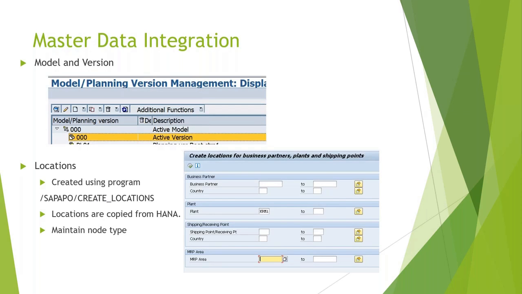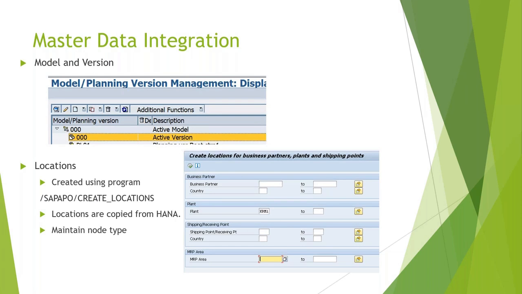Master data integration, starting with model and version. So model and version is very much specific only to APO or PPDS, where all your transaction data which comes from HANA is maintained in version, versus all your master data which gets integrated, like product, resources, etc., that gets stored in your model. So all the master data will be part of the model.